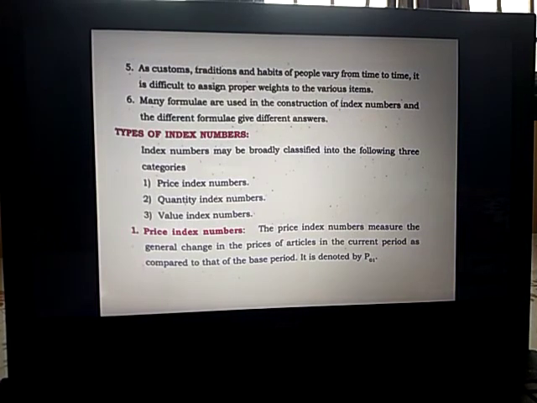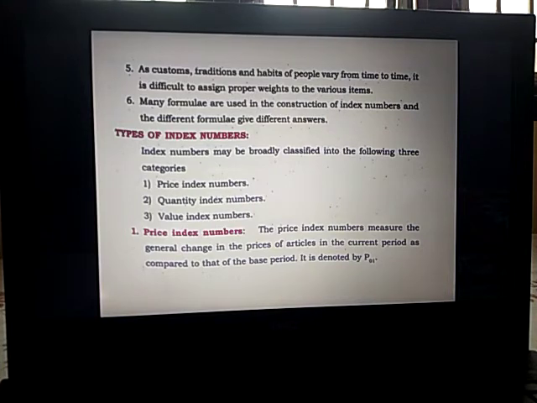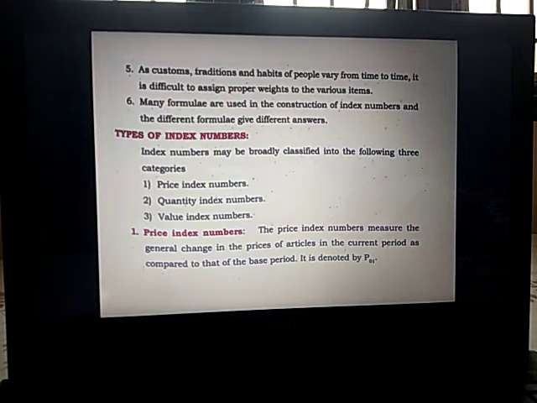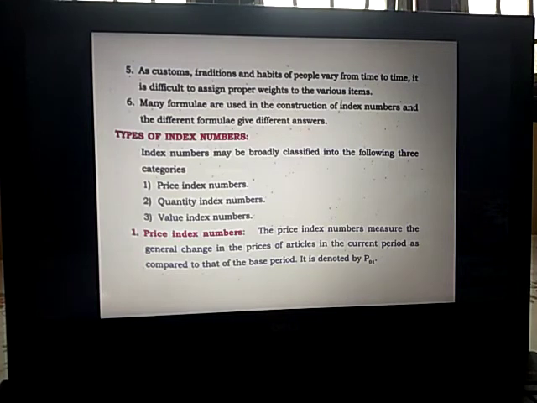As customs, traditions and habits of people vary from time to time, it is difficult to assign proper weights to the various items. Many formulas are used in the construction of index numbers and the different formulas give different answers. There are types of index numbers. Index numbers may be broadly classified into the following three categories: price index numbers, quantity index numbers, and value index numbers.